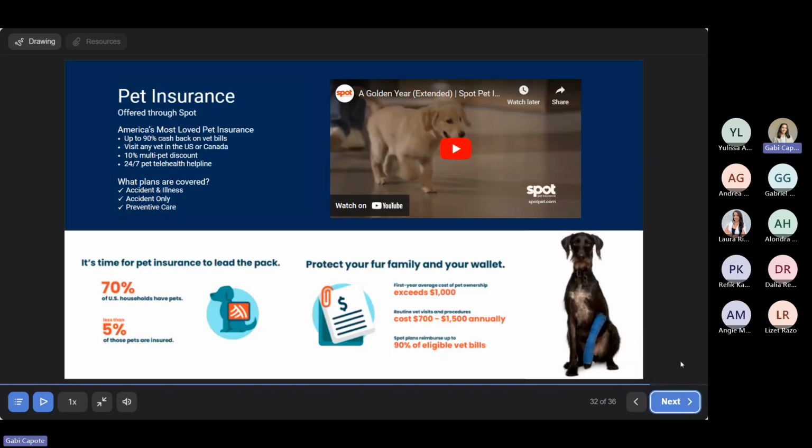There's also pet insurance available through Spot. So there's multiple plans that you can get for your pets. So there's accident and illness. You can get an accident only policy as well as preventative care. So you can get some discounts as well on different pet products. And there's also a 24/7 pet telehealth line.